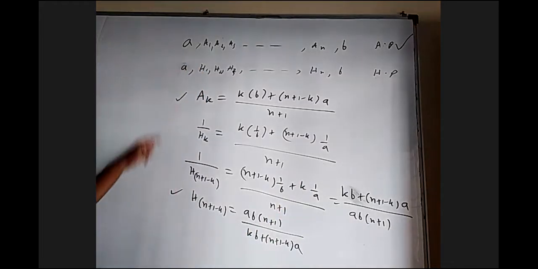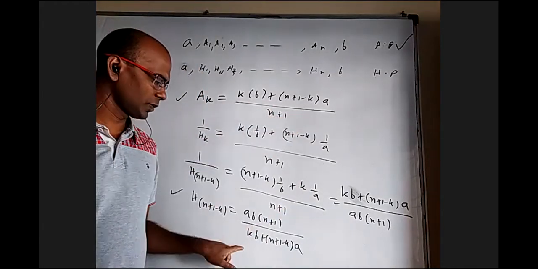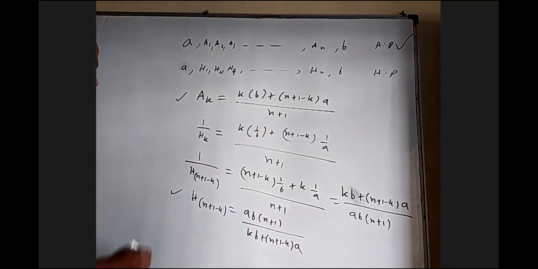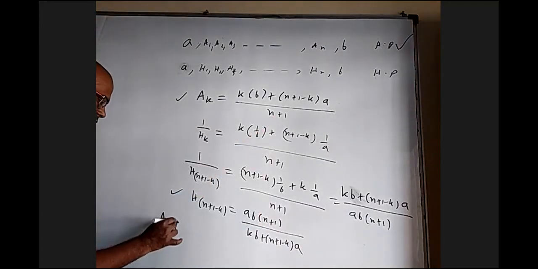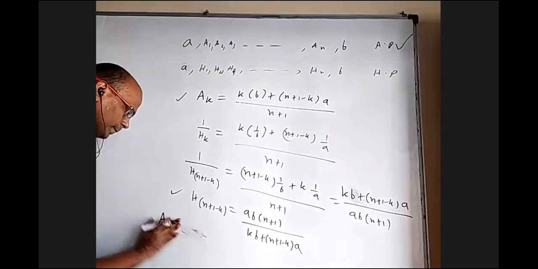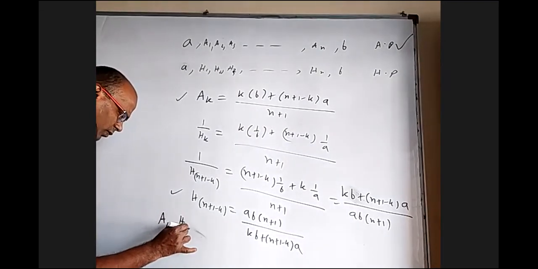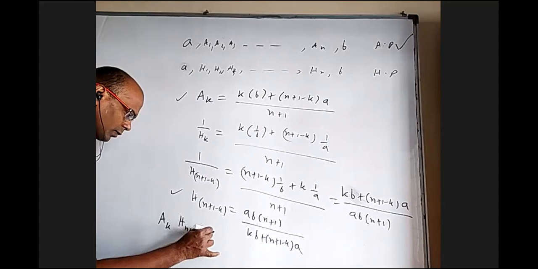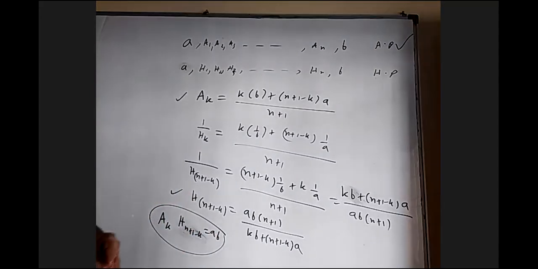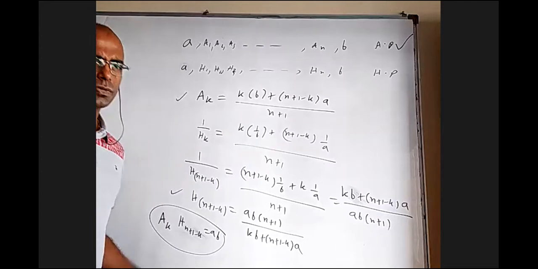When you multiply these two, you can see the numerator here and the denominator are exactly the same. They'll cancel. This n plus 1 and this n plus 1 will cancel. You will get A k into H(n plus 1 minus k) is a b. So generally they prove it like this only.